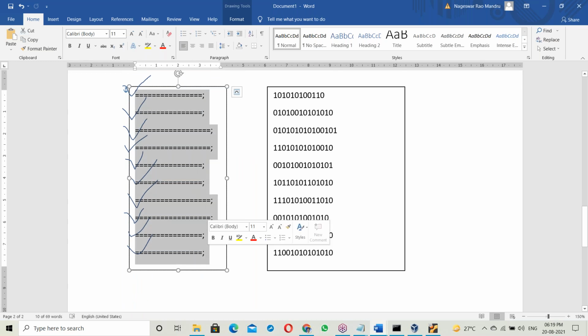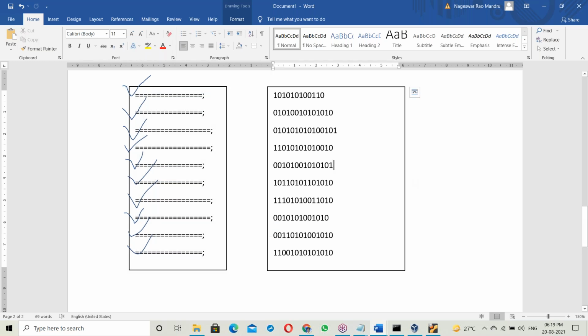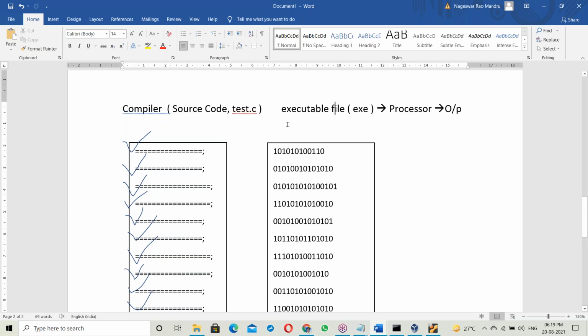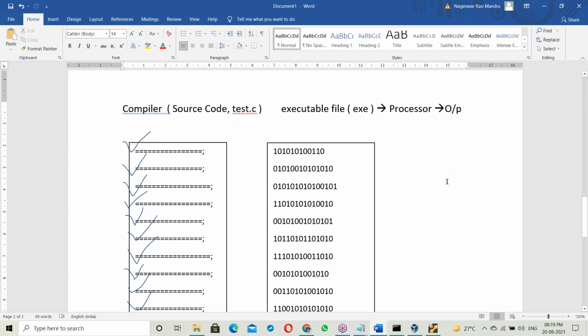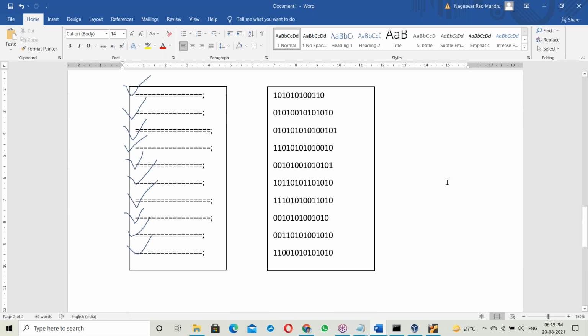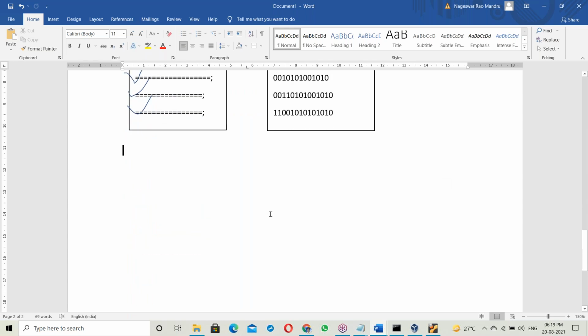The compiler shows all the errors. If there are no errors, then it converts this whole code into binary format and writes it to another file. This file is called an exe file; it is generating an exe file. That exe file is passed to the processor. The processor takes that exe file, executes it, and finally generates the output here. So this is the working of a compiler. The interpreter and compiler difference is that.